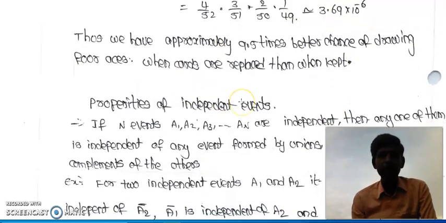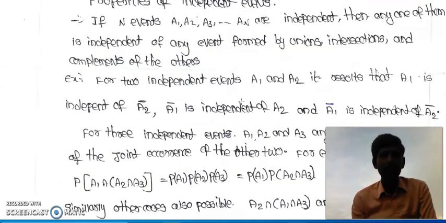Now, properties of independent events. Frequently they will be asking you this: write down some properties of independent events. If A1, A2, A3 and so on, An are independent events, then any one of them is independent of any event formed by union, intersection and complement of the others.